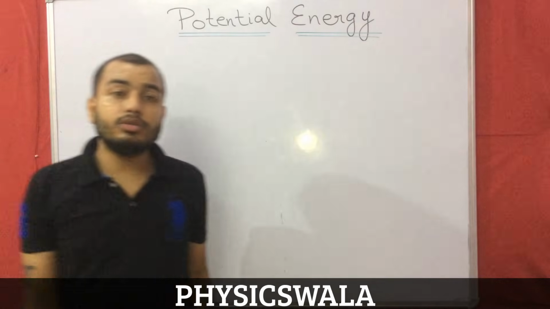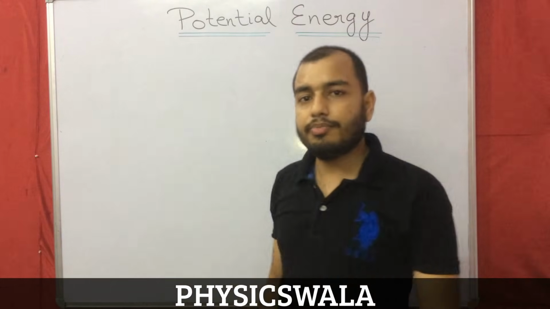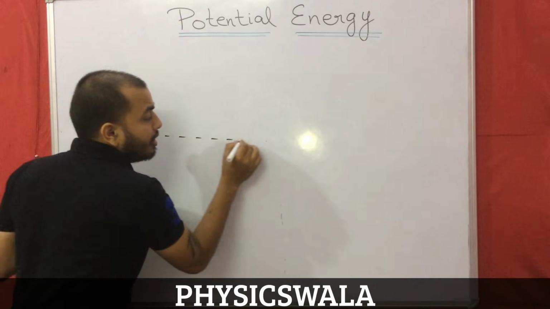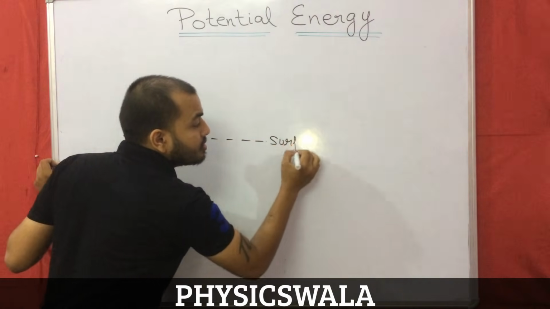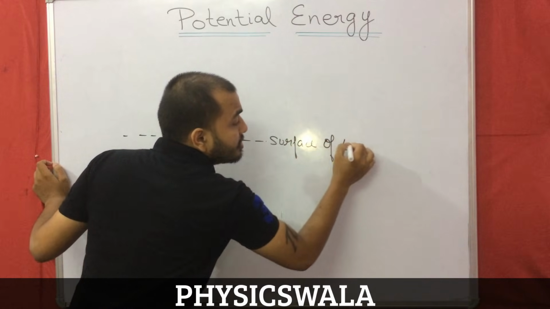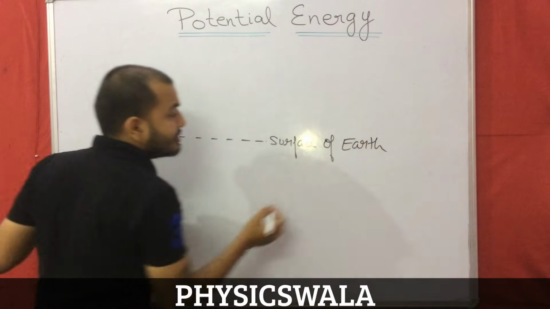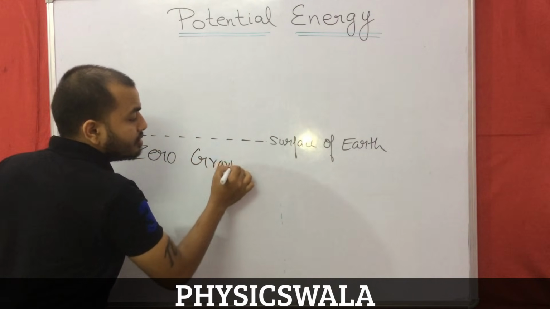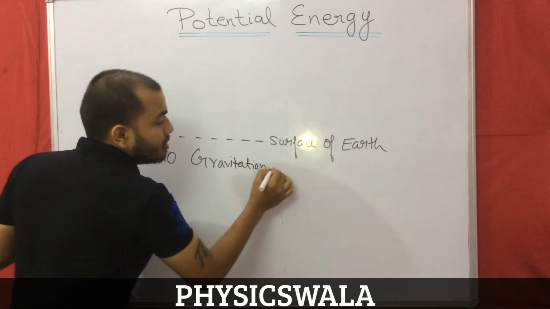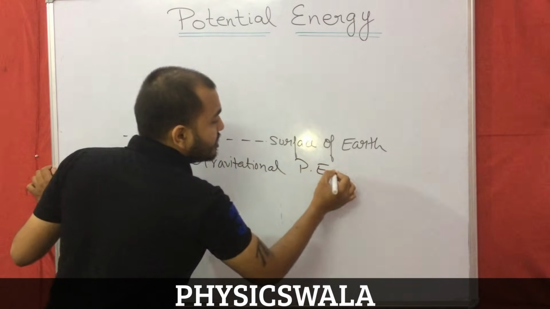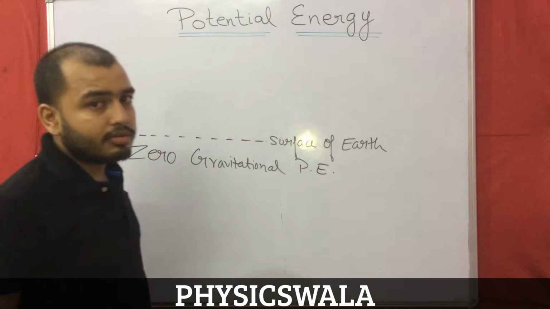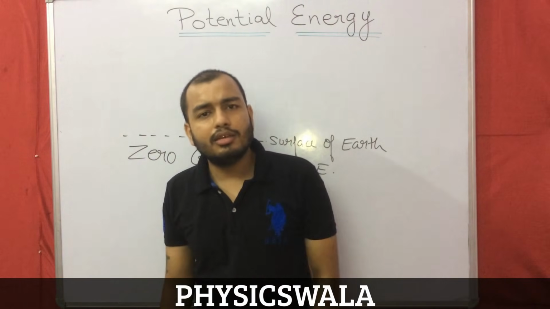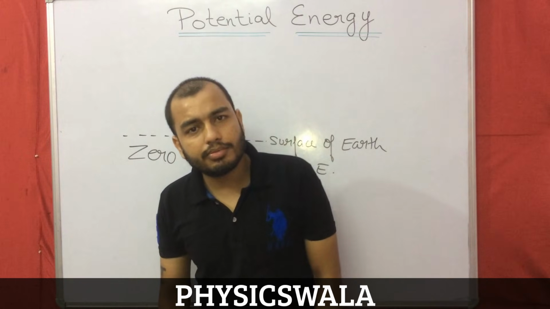So let us talk about gravitational potential energy. It is an assumption that a body at the surface of Earth has zero gravitational potential energy. This is just an assumption. We have made it that at the surface of Earth a body has zero potential energy.